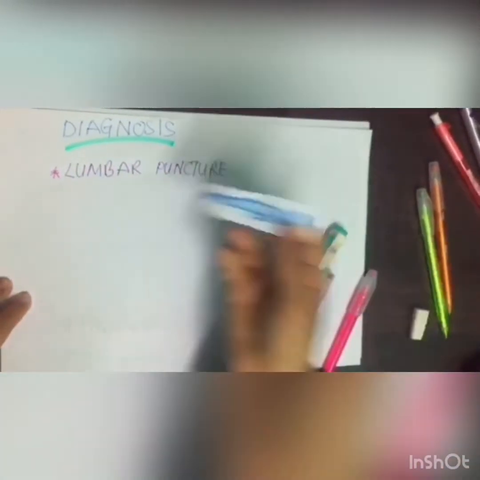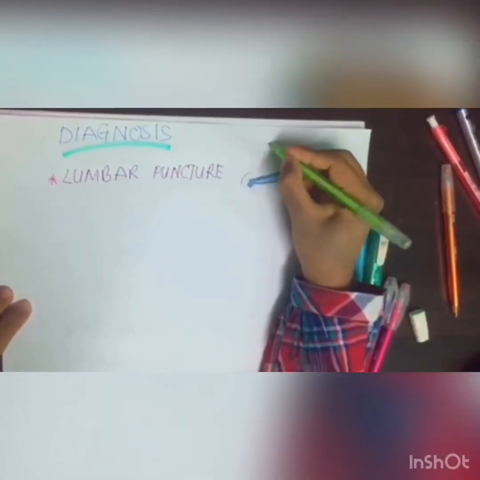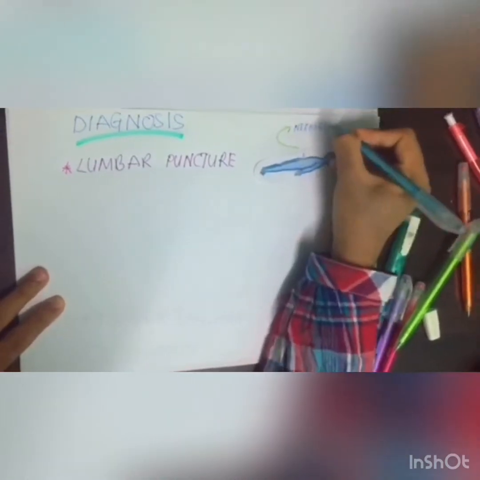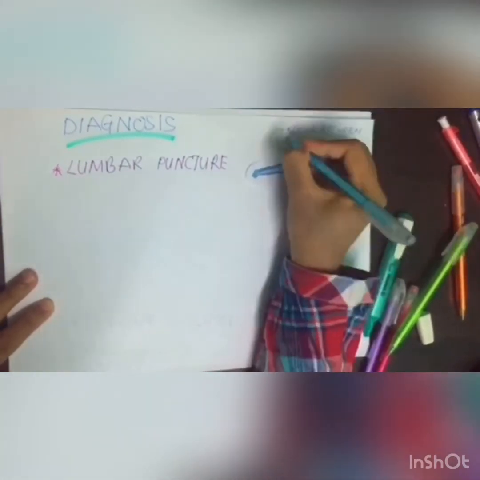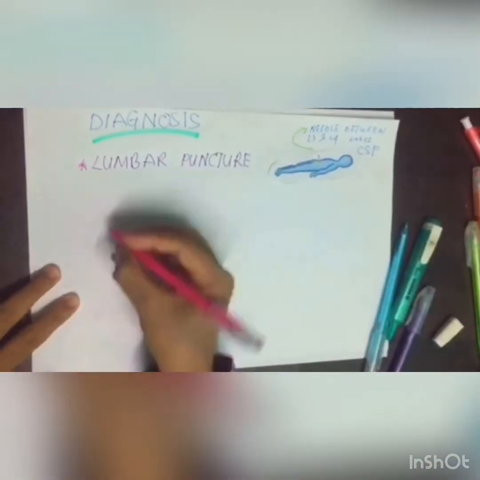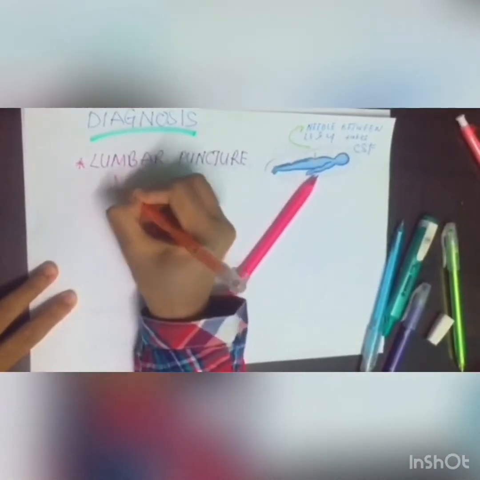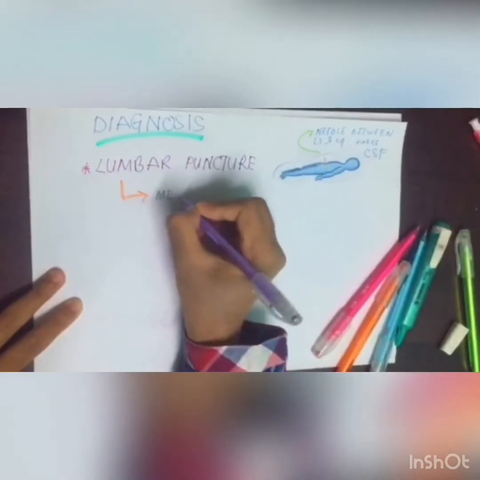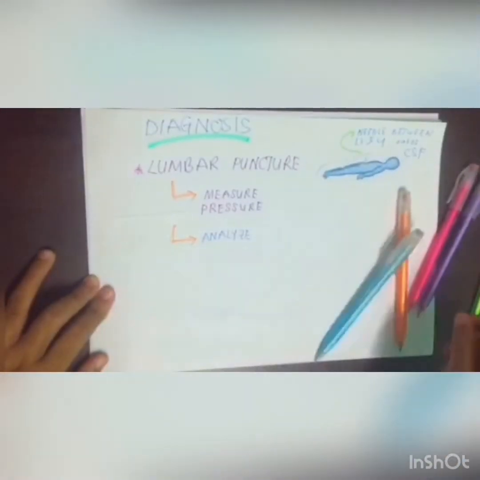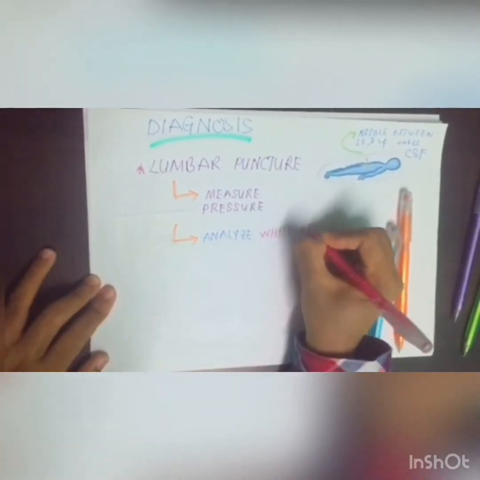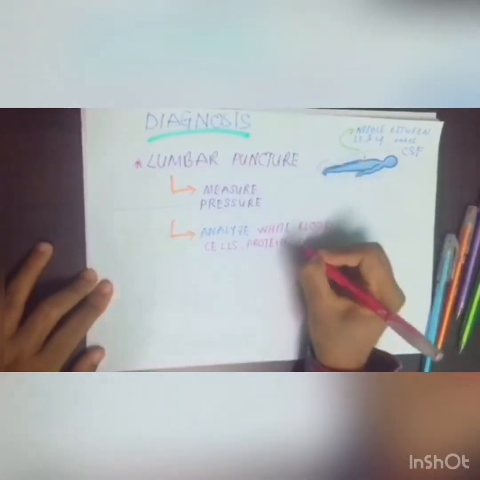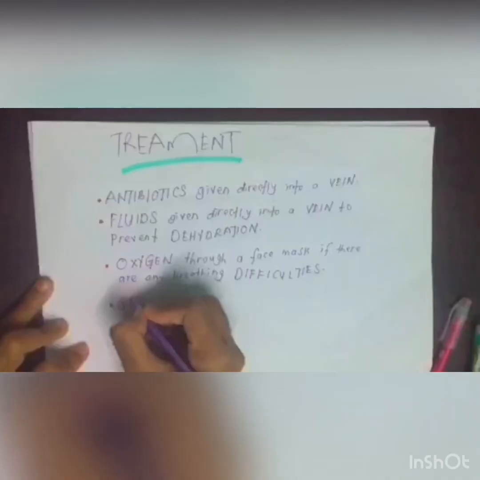If meningitis is suspected, a lumbar puncture can be done. This is when a needle goes through the lower lumbar vertebral levels of the spinal cord, between L3 and L4, for example. After the needle penetrates, a few milliliters of cerebrospinal fluid is taken, and the cerebrospinal fluid can be analyzed for white blood cells, protein, and glucose.